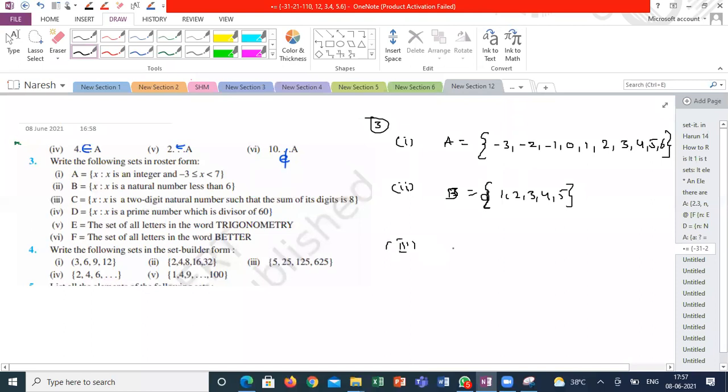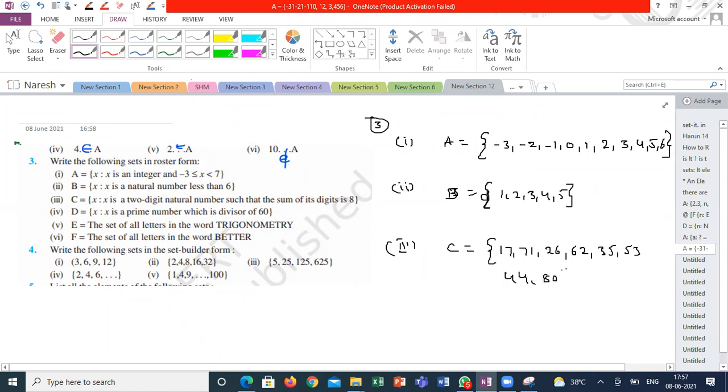Who is going to give the C answer, guys? Raghav, can you try this? Yes, sir. 17, 71, 26, 62, 35, 53, and 44.